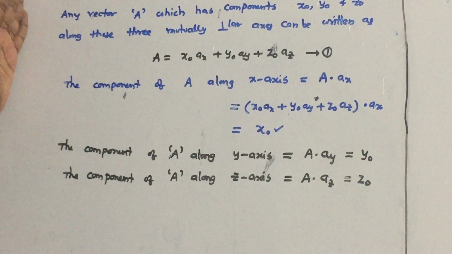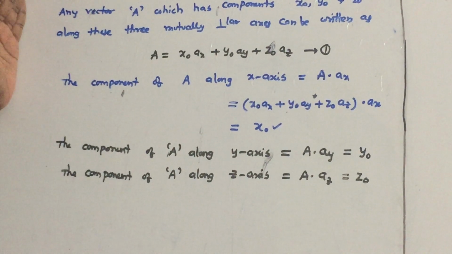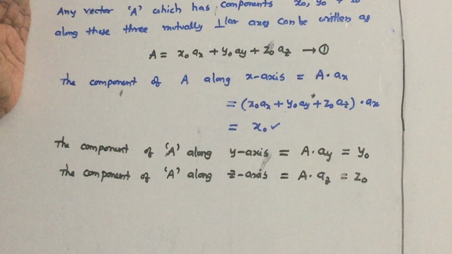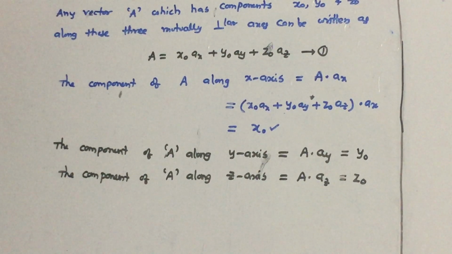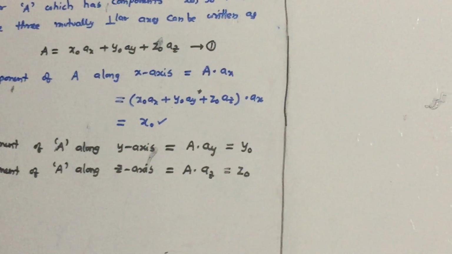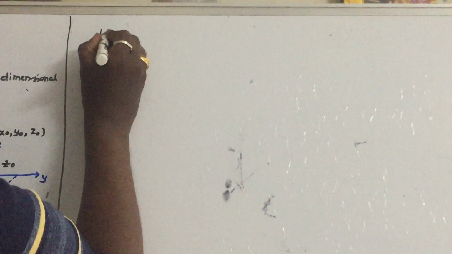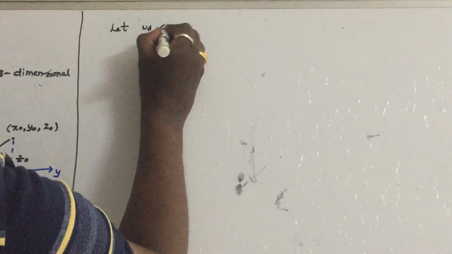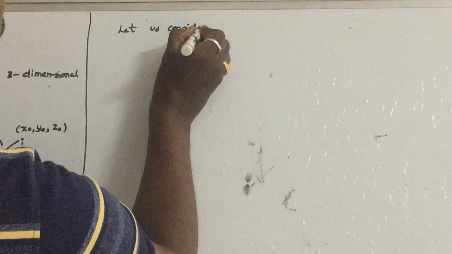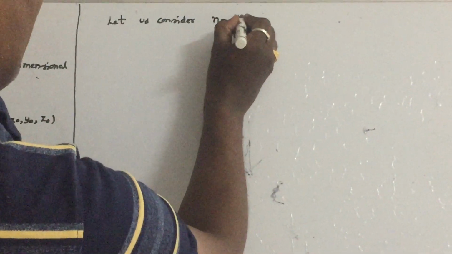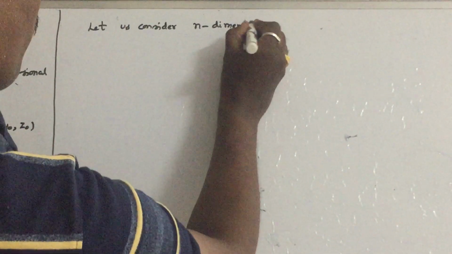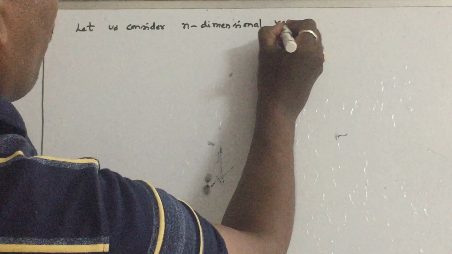Now this is about the three-dimensional coordinate system. Now we will extend this concept to n-dimensional vector space. So next, let us extend this concept to n-dimensional vector space. Let us consider an n-dimensional vector space.